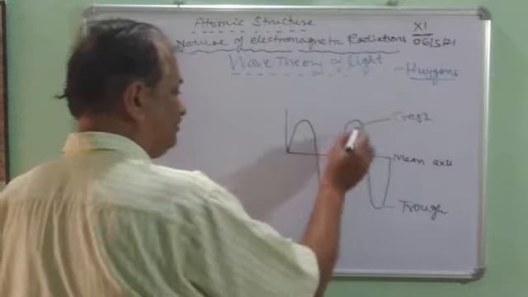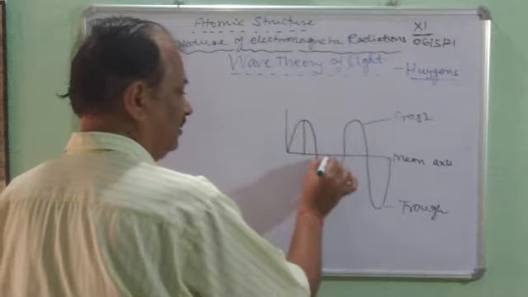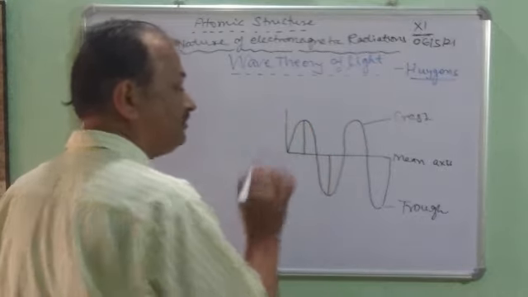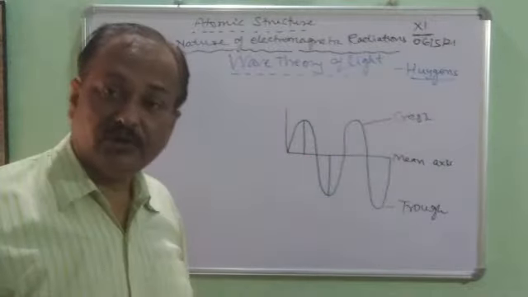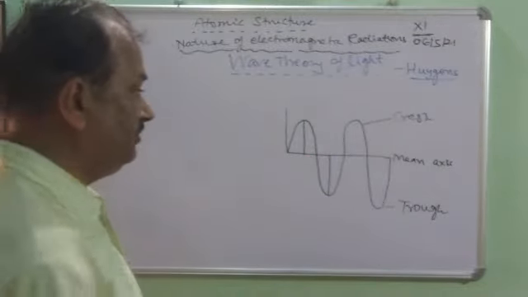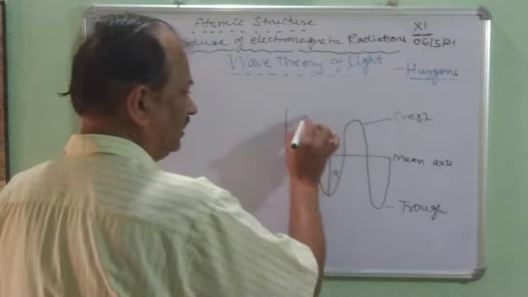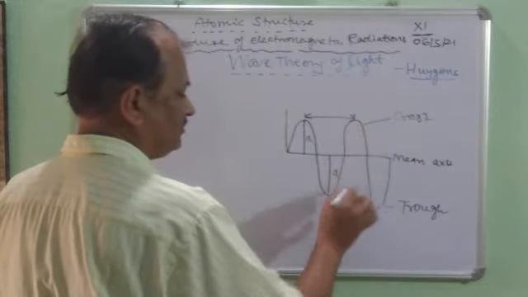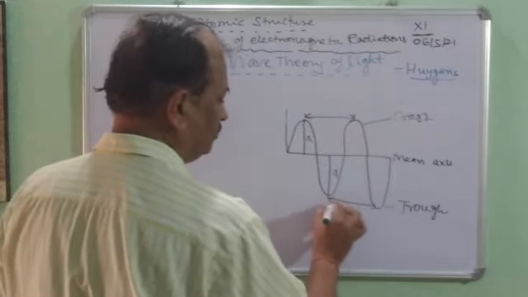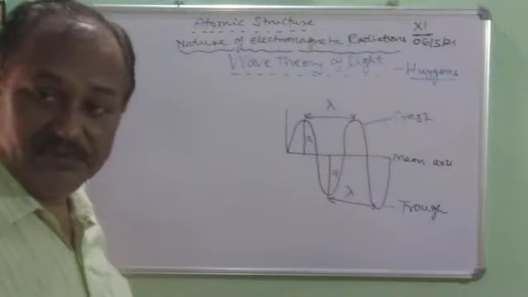Now the height of the crest, or the depth of the trough, is called amplitude. The distance between two crests or the distance between two troughs is called lambda.